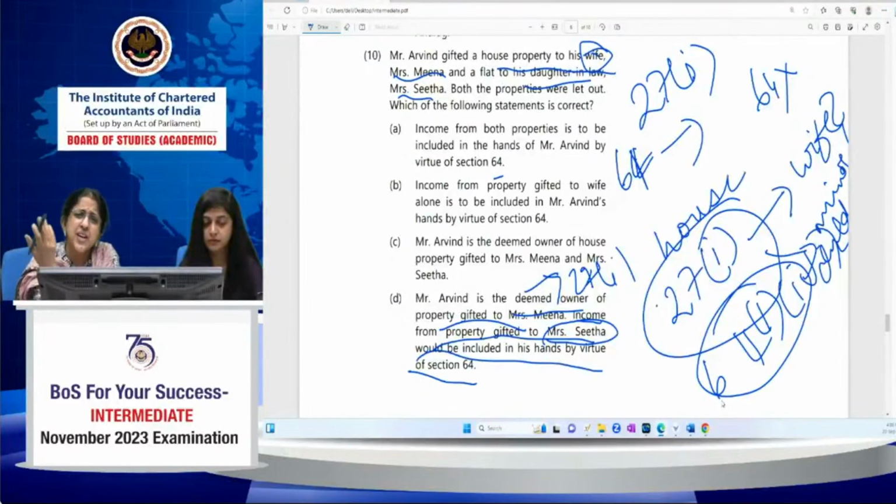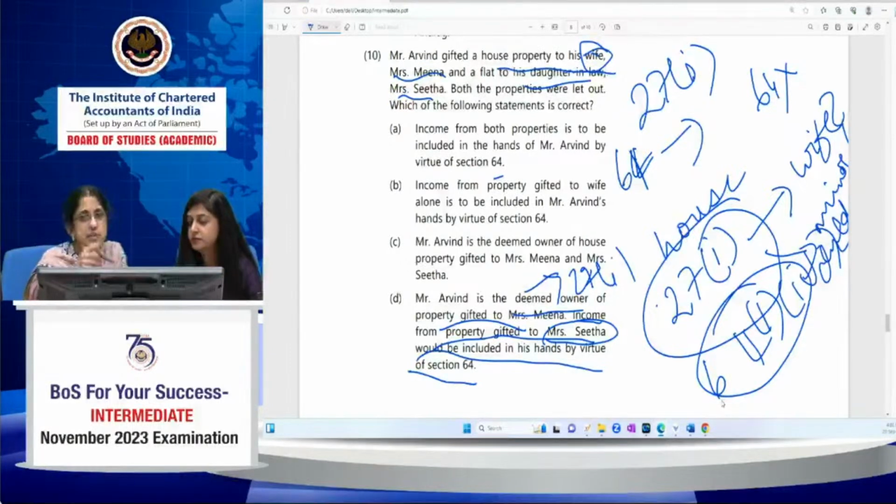Or if you're transferring any other asset other than house property to spouse, then 64 will apply. Other than house property, if I'm going to transfer any other asset to my spouse, then 64 clubbing provisions will apply. In this case, for daughter-in-law, in any case, clubbing provisions will apply because it's without adequate consideration.